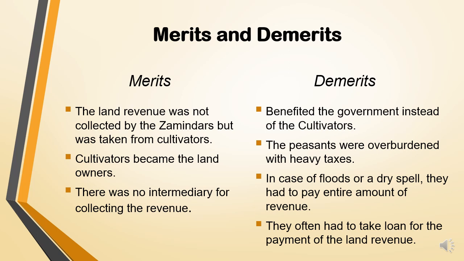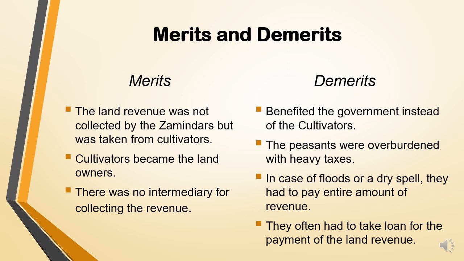Even in that period of time, the cultivators had to pay the full amount of revenue. Government didn't give any discount or show any mercy on them. So to pay the full amount, even in that situation, the cultivators had to take loans for the payments. So these are the demerits.